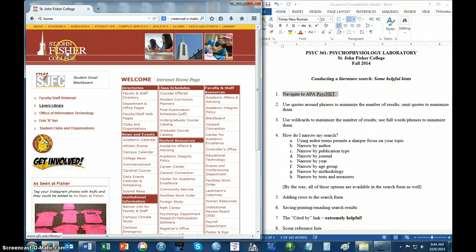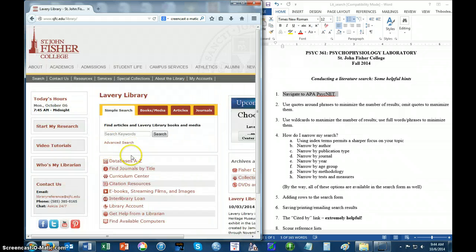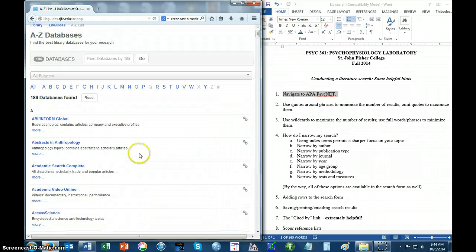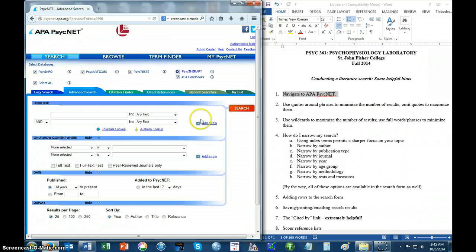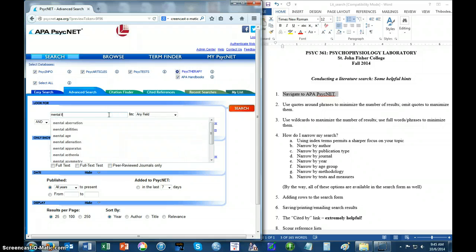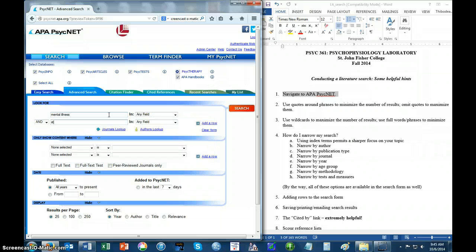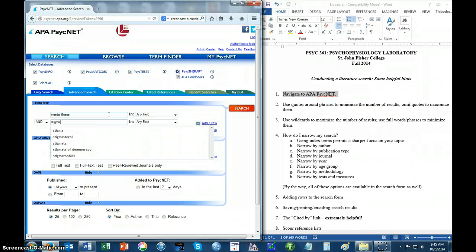From the home page, you go to Library, you go to Databases A to Z, and then you scroll down to APA PsycNET, which is right there. It brings you to the search field. The first thing I want to illustrate is the use of quotes. I'm going to go ahead and put in a search for mental illness and stigma, because that is, of course, the topic of our Project 1.